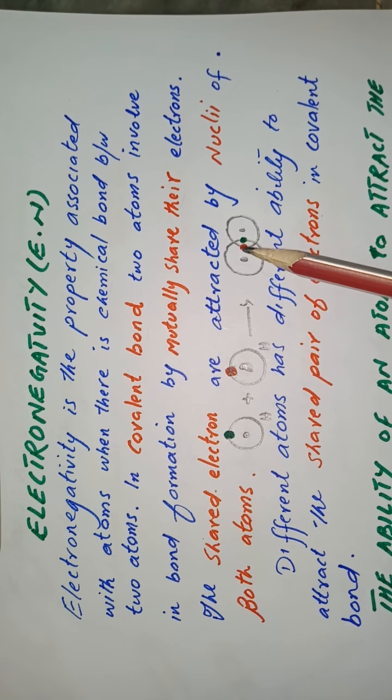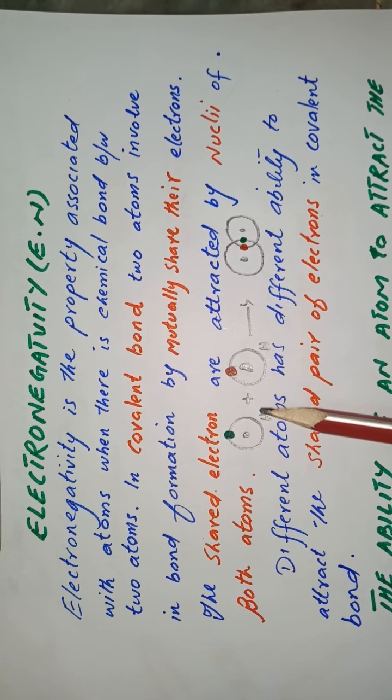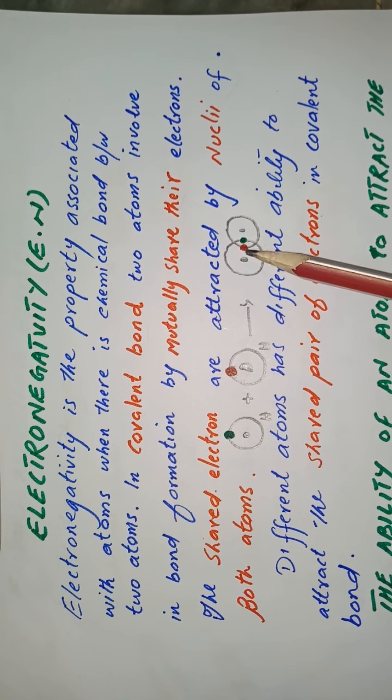Now here both hydrogens share their electron. These shared electrons are attracted by the nuclei of both atoms. In other words, we say that these electrons are under the attractive force of both nuclei. In the case of similar atoms, like in H2 formation, both hydrogens have equal tendency to attract these electrons towards themselves.